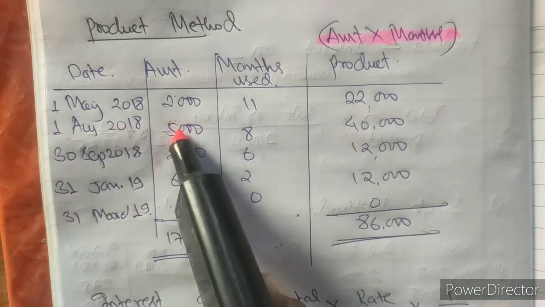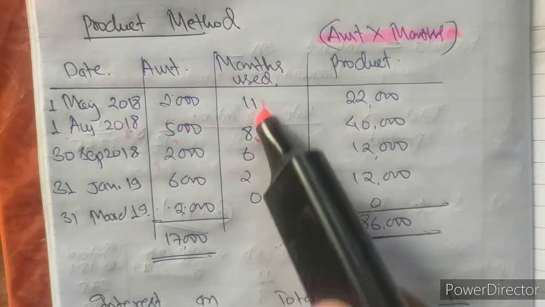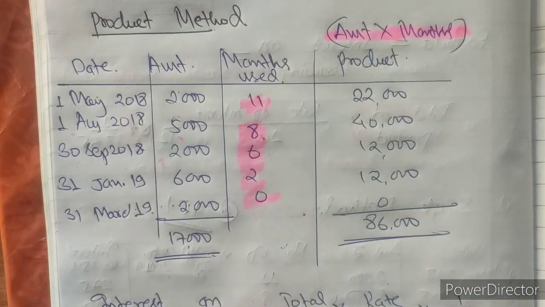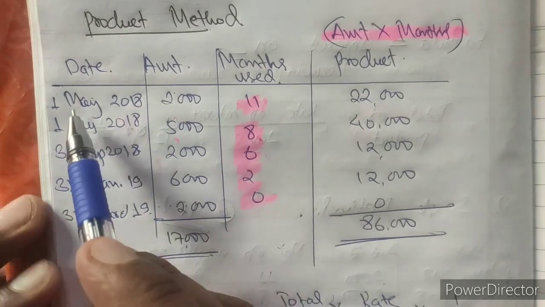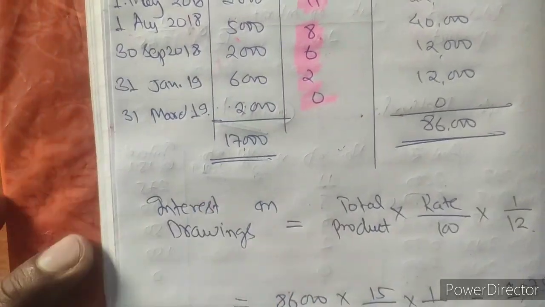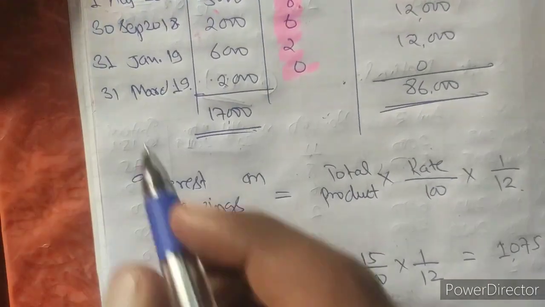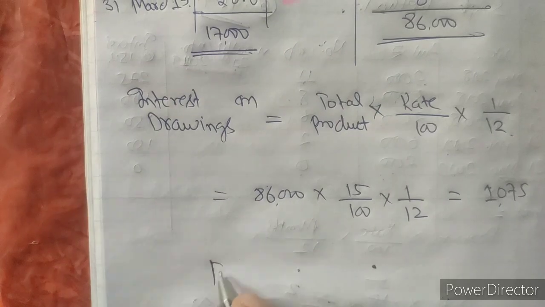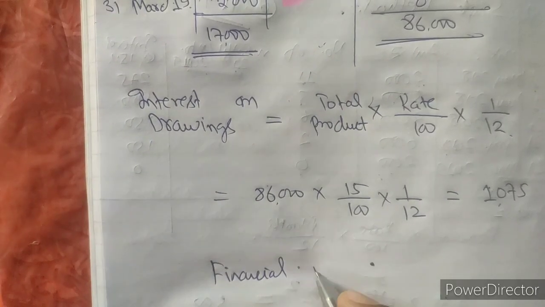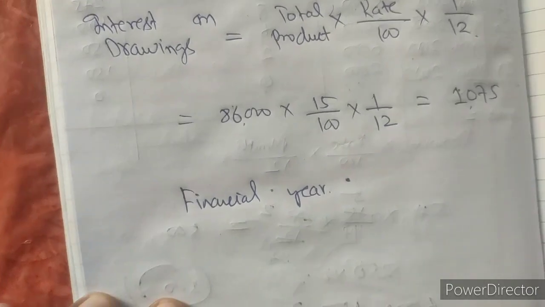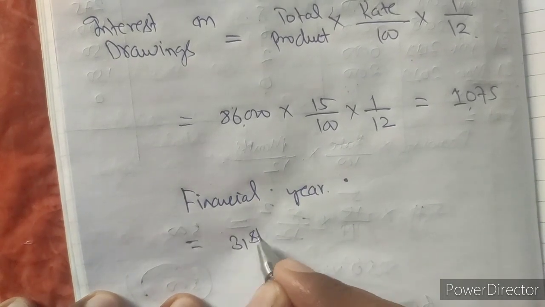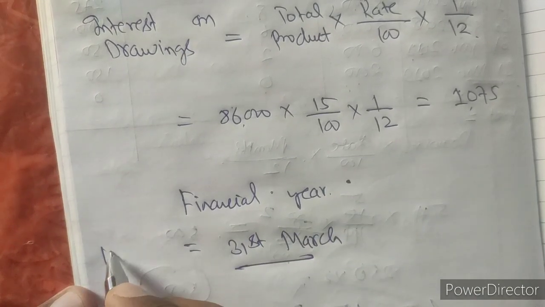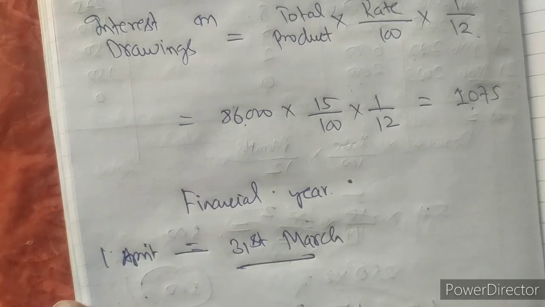1st August 5000 used up to, and how are we getting this month? We get this month from the period from the date of drawing to the 31st of March, because of the financial year. You have to keep in mind that our financial year, when it closes, is completed on 31st March. Every year the financial year is from 1st April to 31st March.